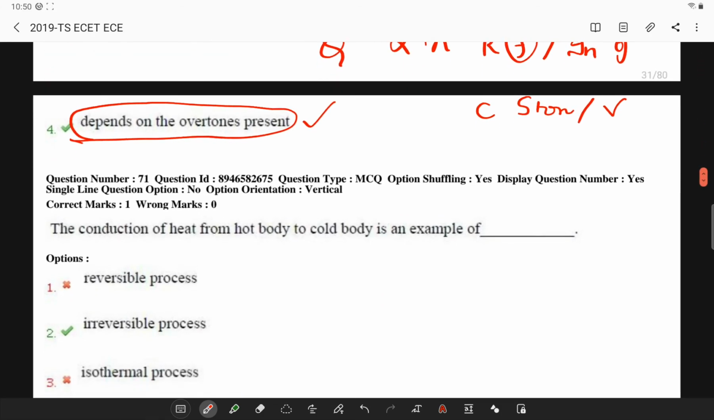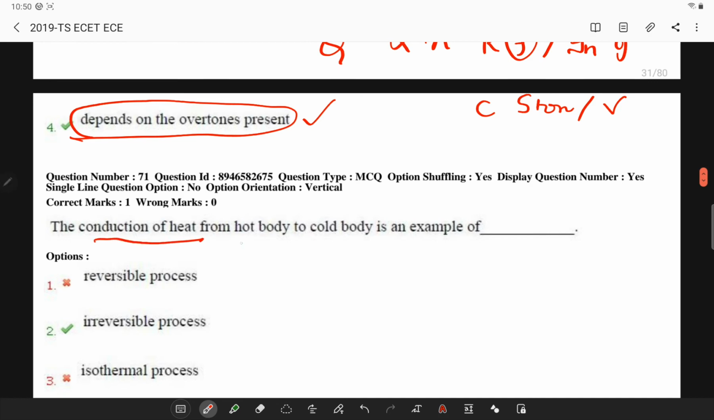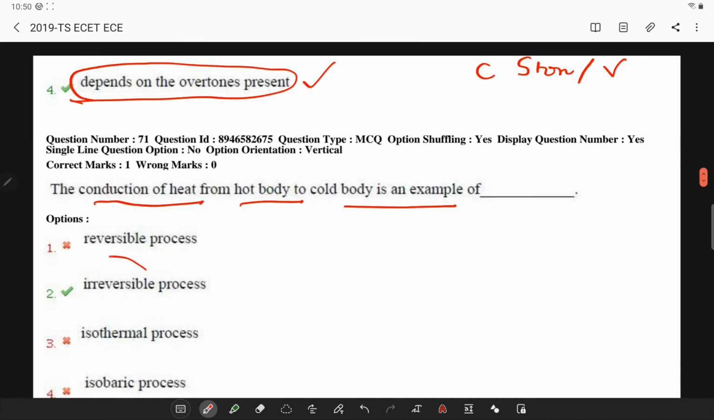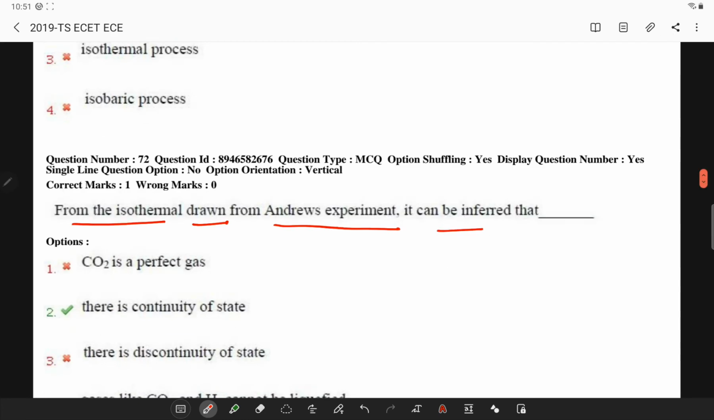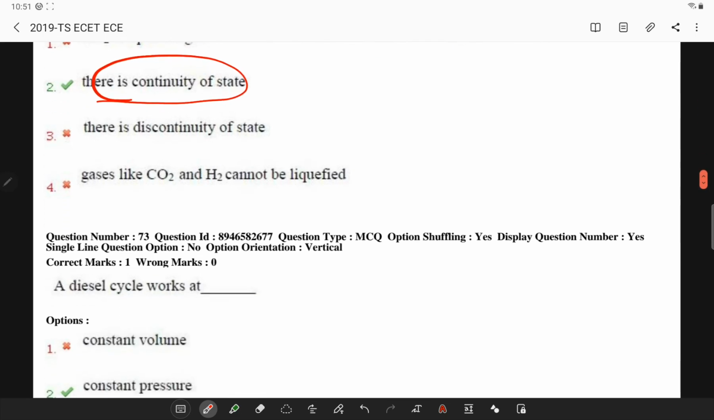Next, the conduction of heat from a hot body to a cold body is an example of an irreversible process. Next, from the isothermals drawn from Andrews' experiment, it can be inferred that there is a continuity of state.